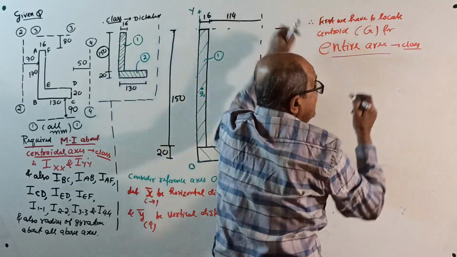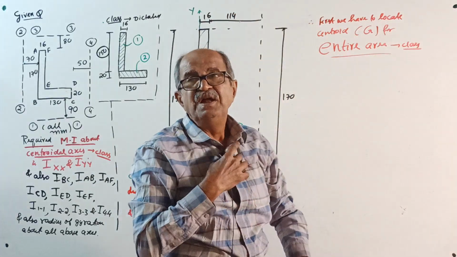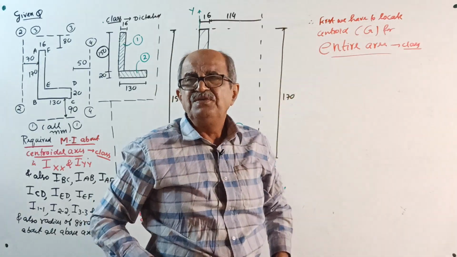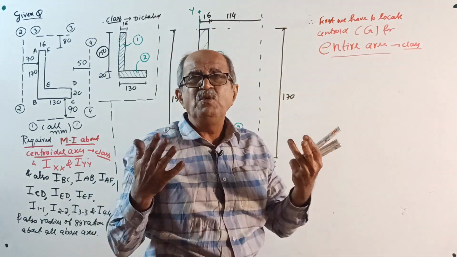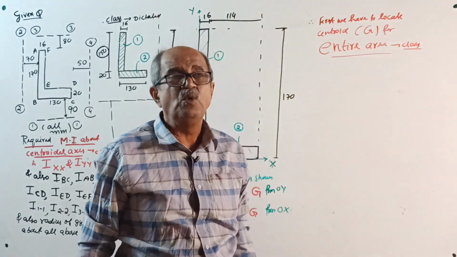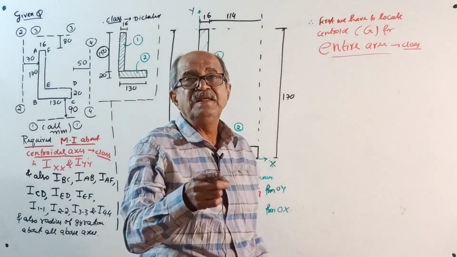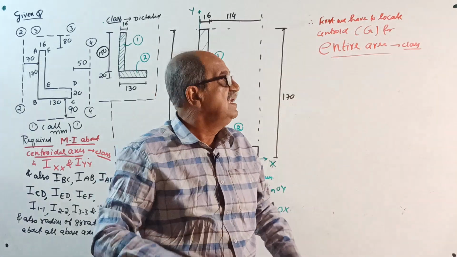First of all, I should not talk. It is already over. See, location of centroid, so many questions, more than 60-70 questions are over. In the beginning, part 3, example 3.